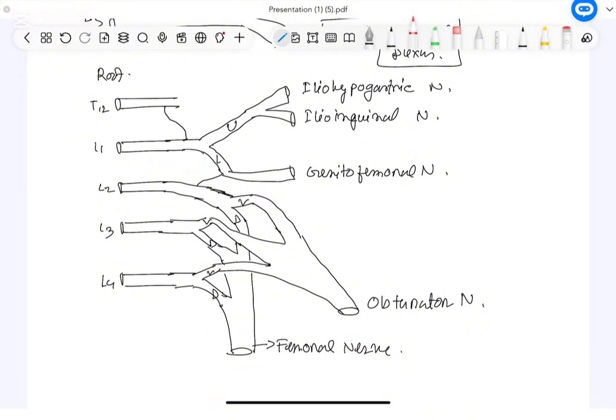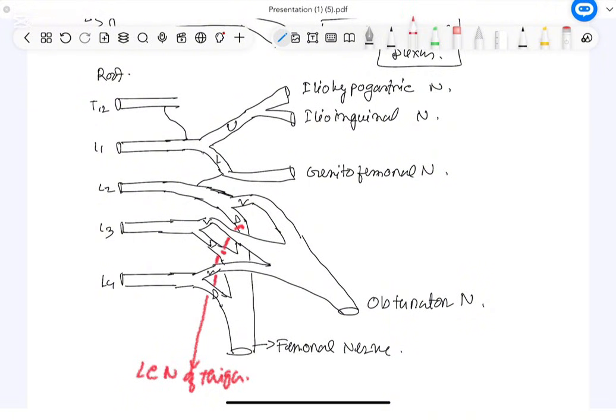So, let us see, I am changing the color, these two nerves we are going to draw. One is from the dorsal division of L2 and L3. This is the dorsal division of L2 and this is the dorsal division of L3. From here, one branch will arise, and the name of this branch is the lateral cutaneous nerve of thigh. And from the ventral there will be one more branch coming, as the ventral all join and form the obturator nerve.